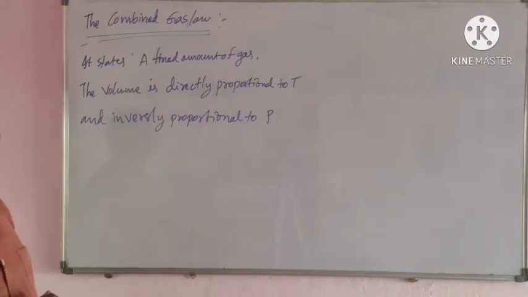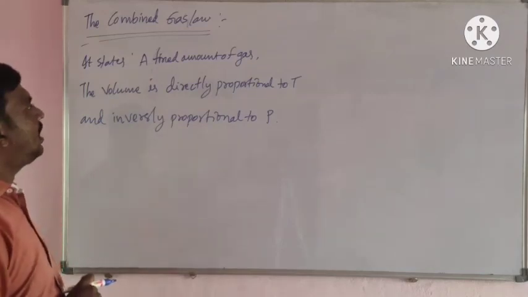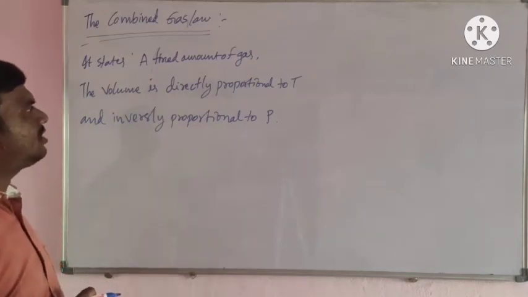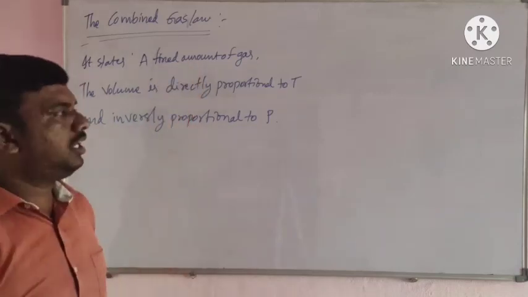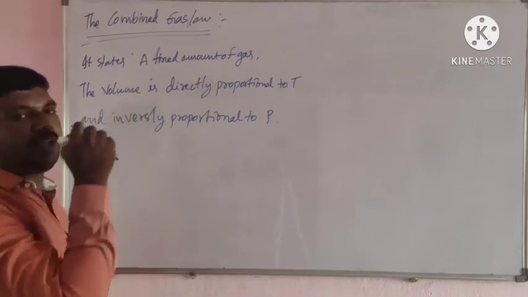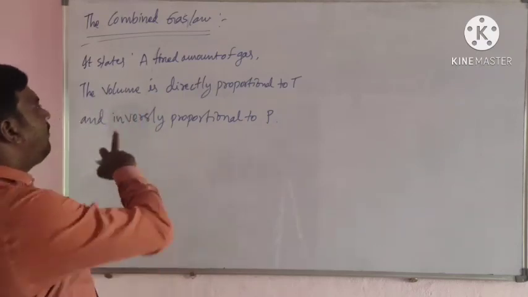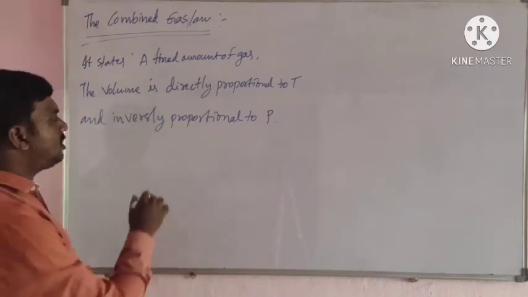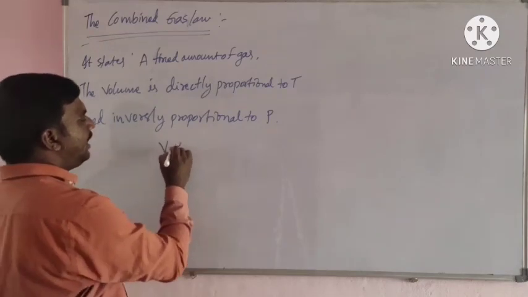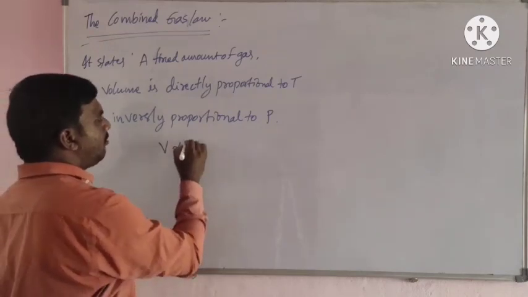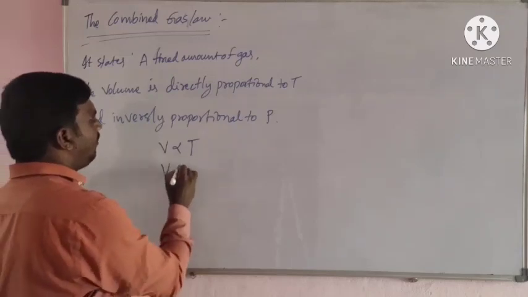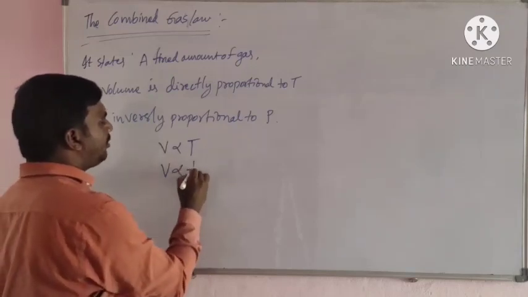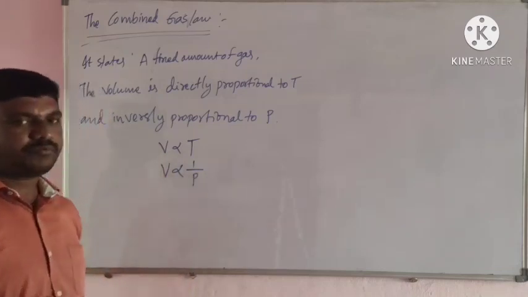According to this law, for a fixed amount of gas, the mass of the gas is constant. Then, at constant mass, the volume is directly proportional to temperature and inversely proportional to pressure.